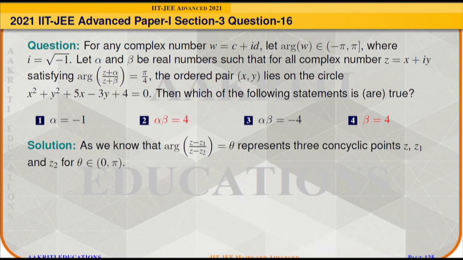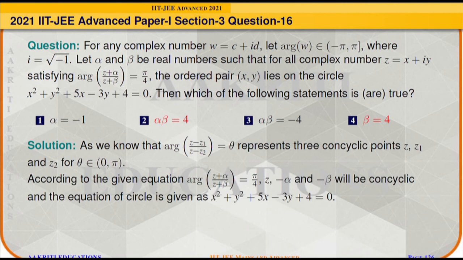Now, first we understand the theory behind this question. As we know that argument of (z minus z1) divided by (z minus z2) is equal to theta represents the three concyclic points z, z1 and z2 when theta belongs to open 0 to open pi.